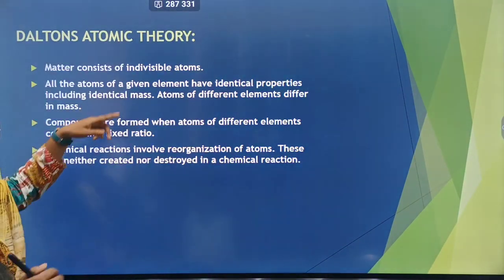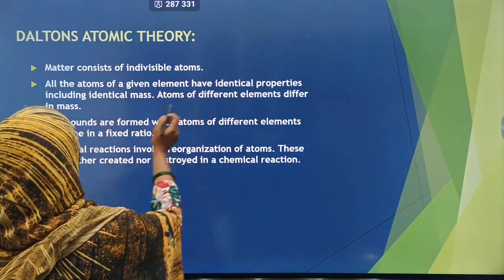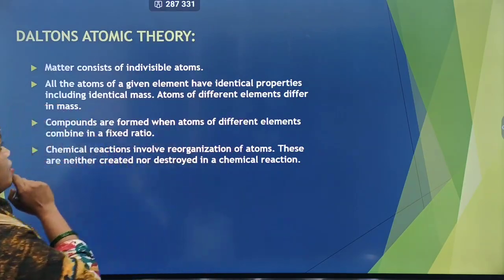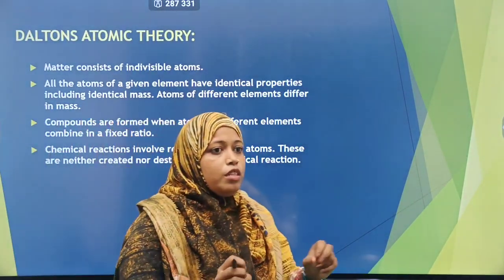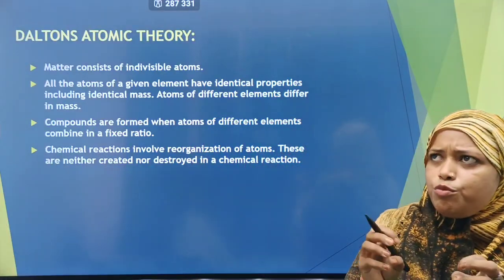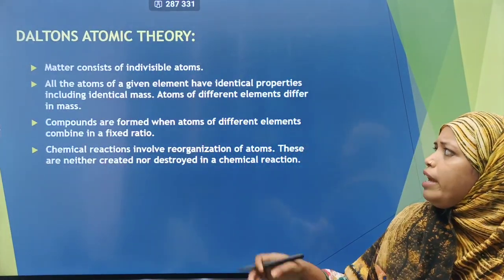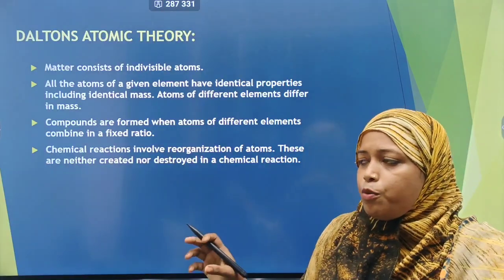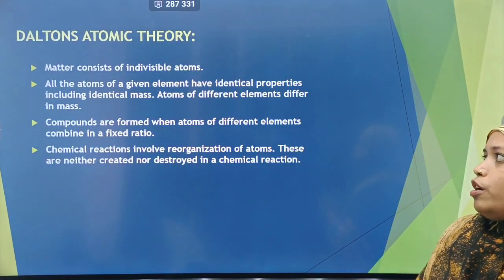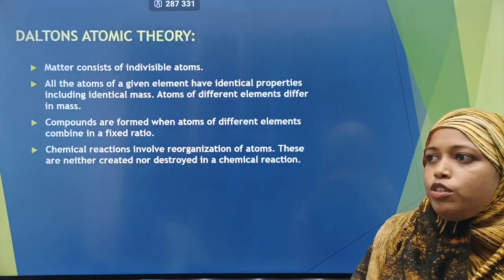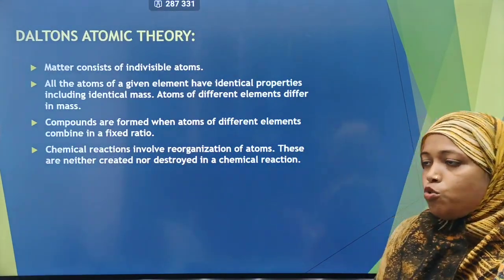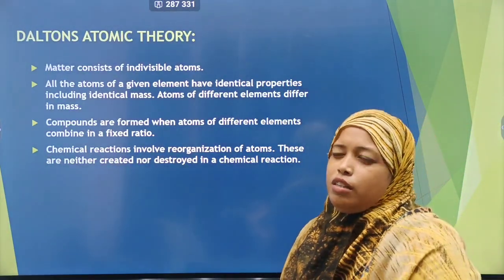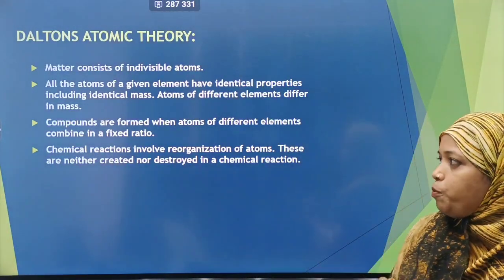Now, all atoms of a given element have identical properties, including identical mass. Atoms of different elements differ in mass. Suppose we take a hydrogen atom, and if we take many more hydrogen atoms, they will all have the same atomic mass and the same atomic properties. And different elements like hydrogen, nitrogen, oxygen will have different mass and different atomic properties or elemental properties.